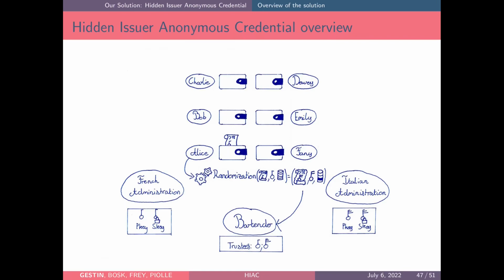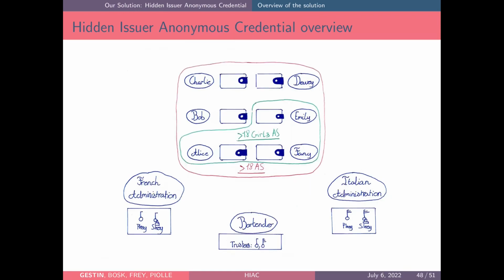And now, when the verifier wants to verify this credential, he no longer needs to use the public key of the French administration, but he will need to use the randomized key. And this randomized key cannot be linked to the French or to the Italian administration public keys. Now, we have two possible anonymity sets.